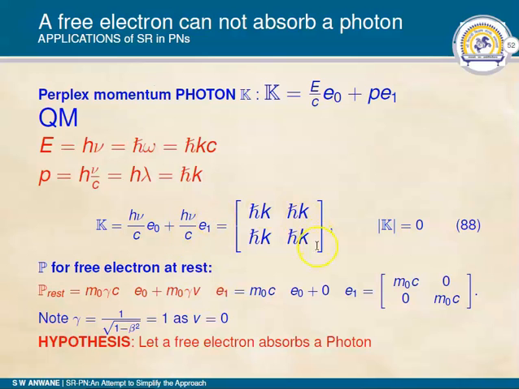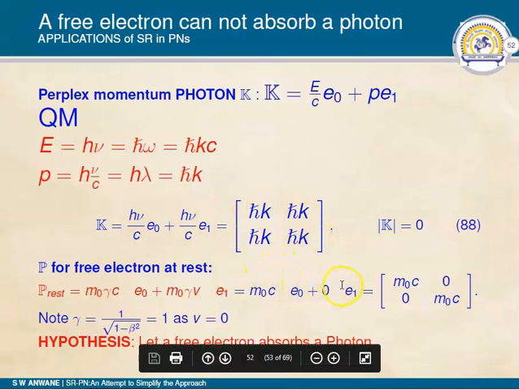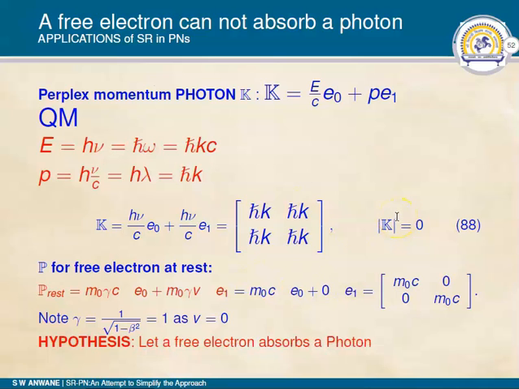Therefore, it will be equal to m0 C E0 plus 0 E1. So for a free electron at rest, the perplex momentum will be the ordered pair m0c, 0. You can look at the matrix representation of the same. This is because the electron being at rest, V is equal to 0.